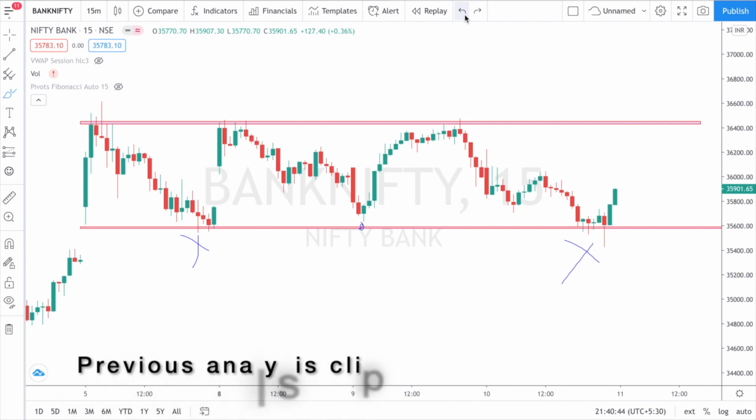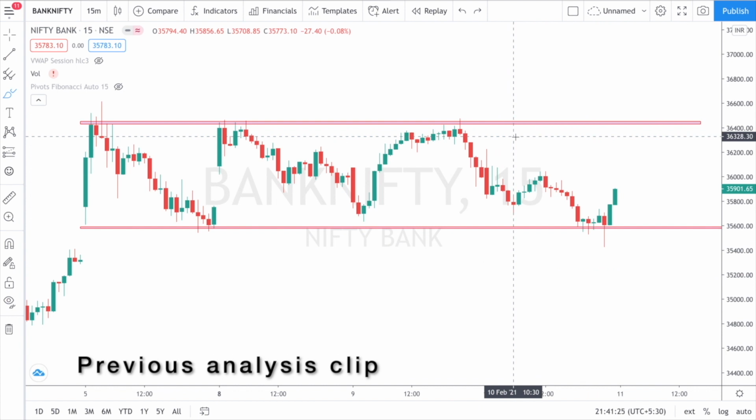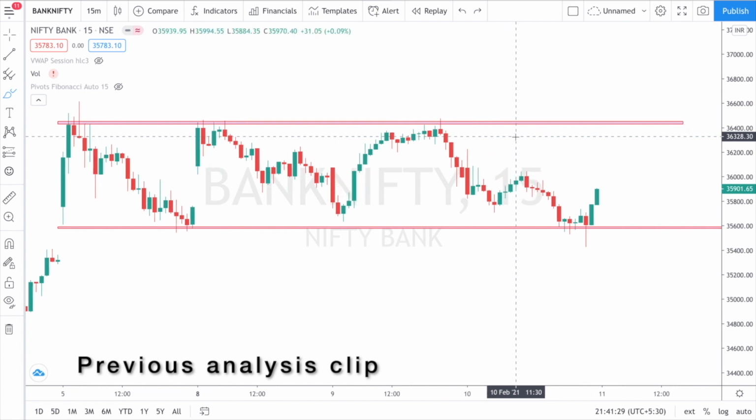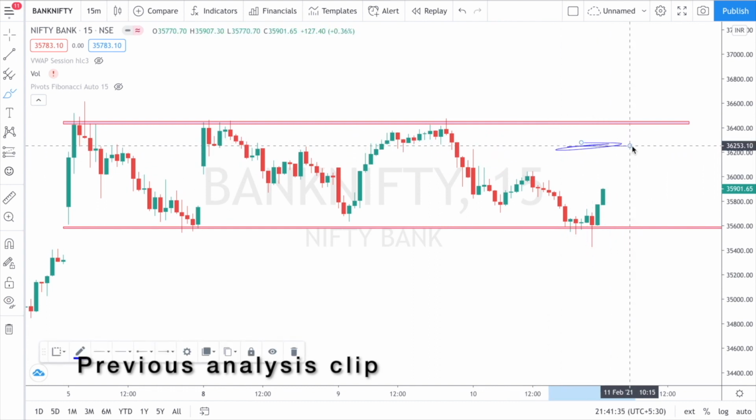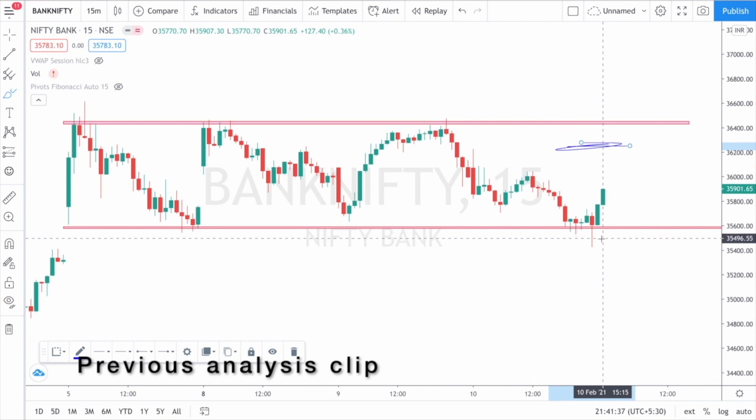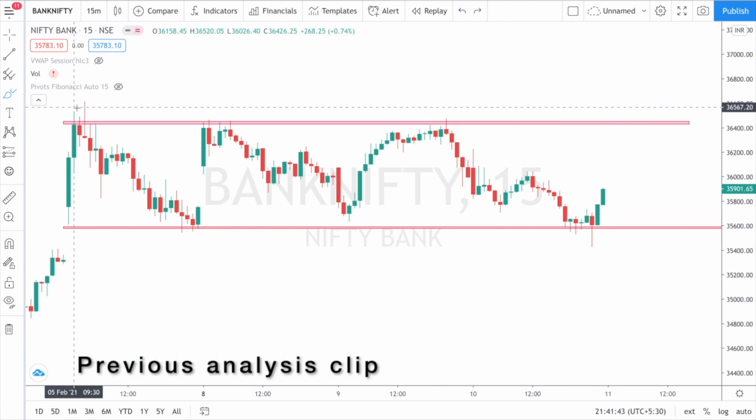So the very basic thing is that Bank Nifty can clearly expire about this level, and it is the 35,600 level. Let me just share this. I have already shared this in my Telegram channel also. So I had already taken a position: I sold the 36,200 call option and the 36,500 put option for tomorrow. I'm already carrying this position.